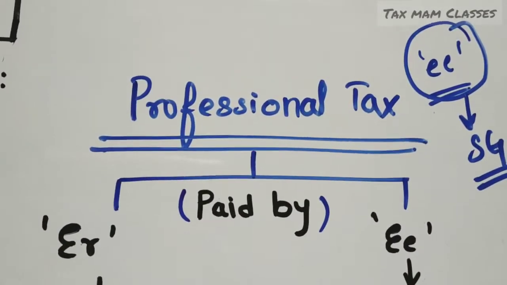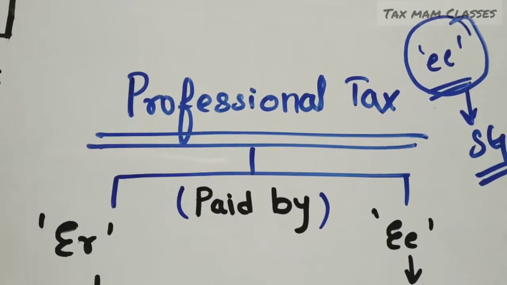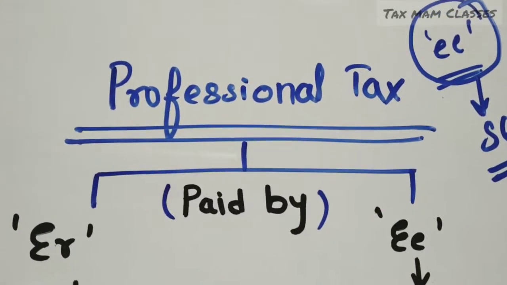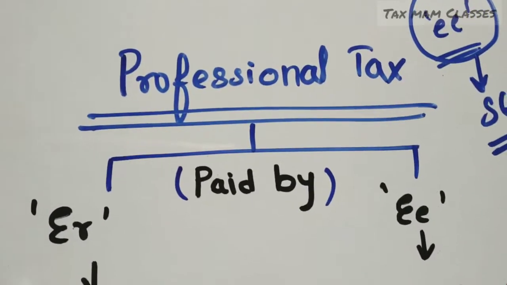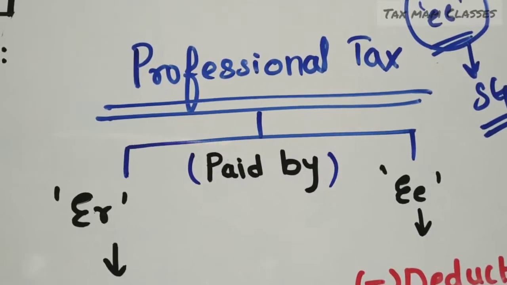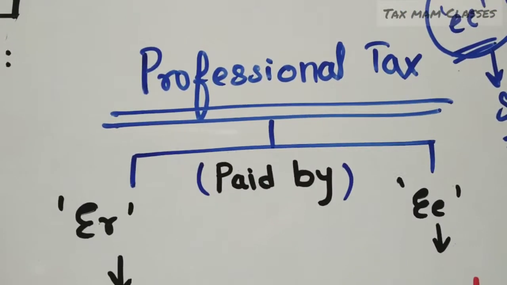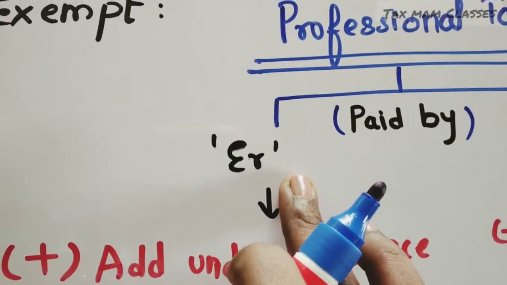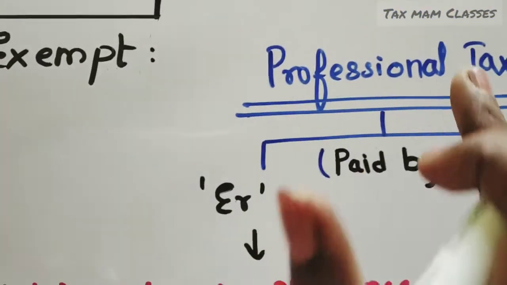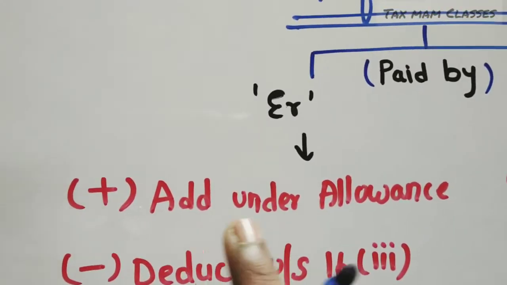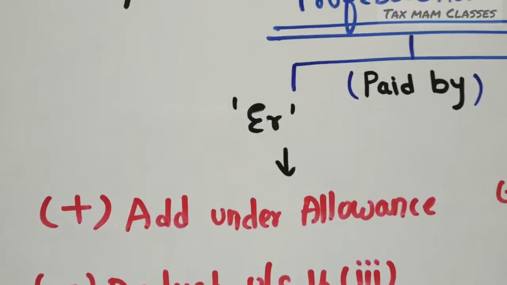So what an employer may do is say, for my organization or my business you will be paying this professional tax, right? So whatever amount you are paying, that benefit I will give to you. If the professional tax is given by the employer, whatever you are paying to the government, first of all you have to add it under the head allowance. What is allowance?